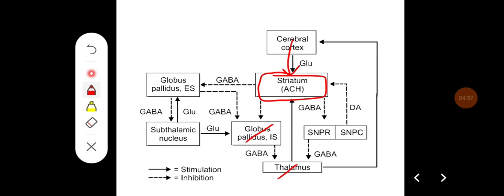And in another path, cerebral cortex fibers go to the striatum, to the globus pallidus externus, and then to the subthalamic nucleus, back to the globus pallidus internus and to the thalamus, which forms the indirect pathway. Here we mainly have glutaminergic, acetylcholinergic, GABAergic, and dopaminergic pathways, which connect striatum to the substantia nigra.